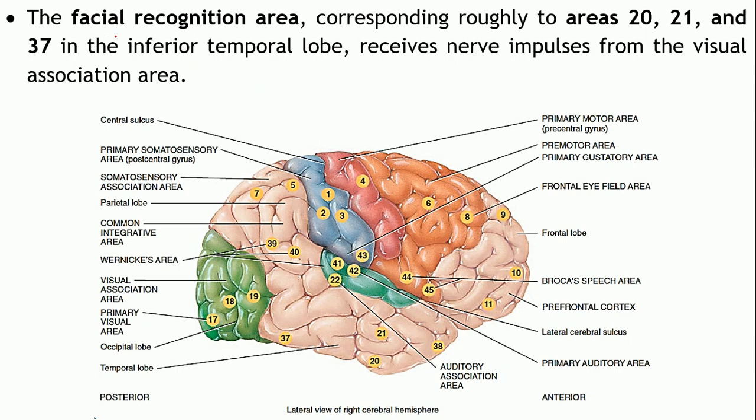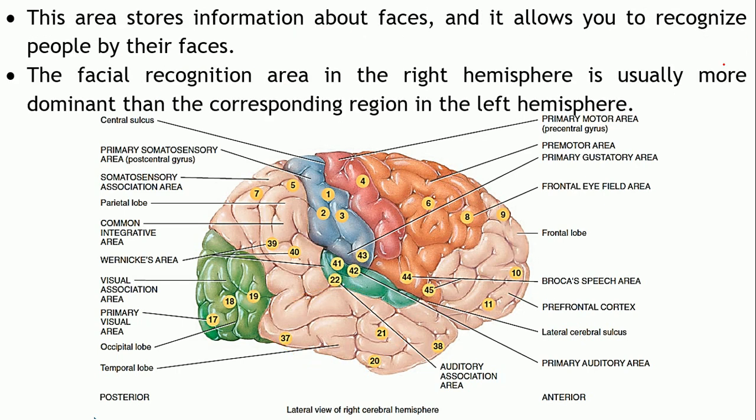Next area is the facial recognition area. This will correspond to area number 20, 21 and 37. It is located in the inferior temporal lobe. This will receive the impulses from the visual association areas. Now, this area stores the information about the faces, so that you can identify people, right?